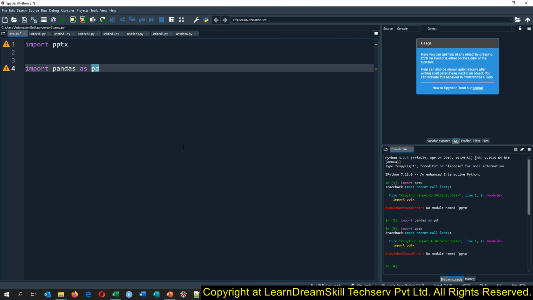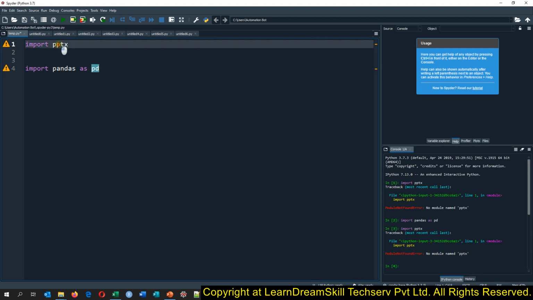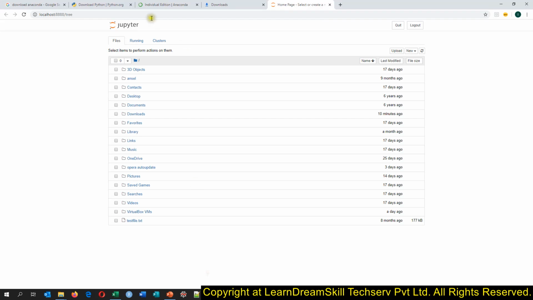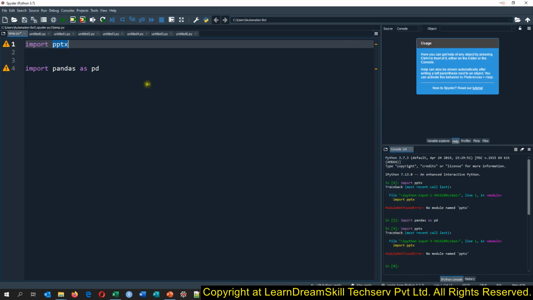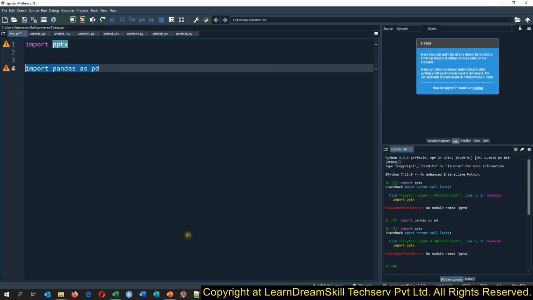So the Anaconda environment by default does not include this package as well. Same way, if you just install this Python, which is the plain Python or Python for scripting, you will have to install these packages as well over there. And how will you install?